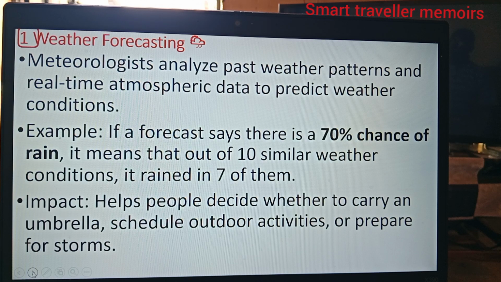Example, if a forecast says there is a 70% chance of rain, it means that out of 10 similar weather conditions, it rained in 7 of them. What is the impact? It helps people decide whether to carry an umbrella, to schedule outdoor activities, or prepare for storms.